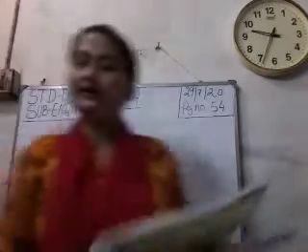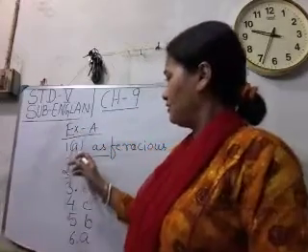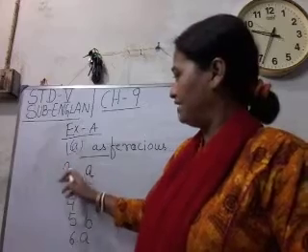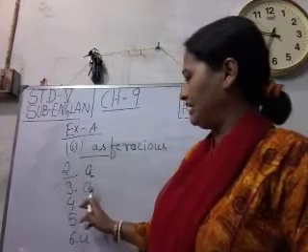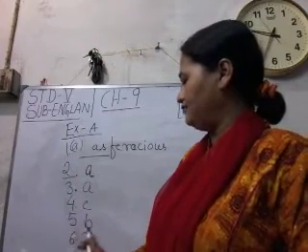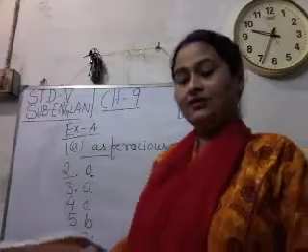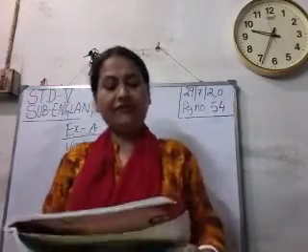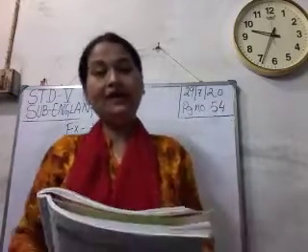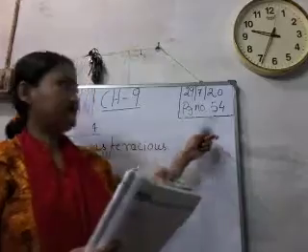Is it clear to you? Number 1, option A; 2, A; 3, A; 4, C; 5, B; 6, A. This way we have completed exercise A of this chapter on page number 54.